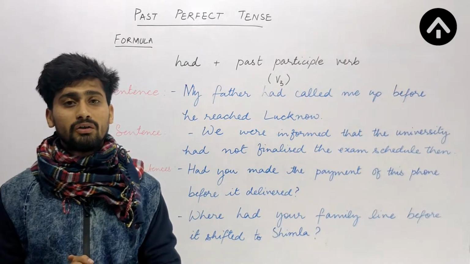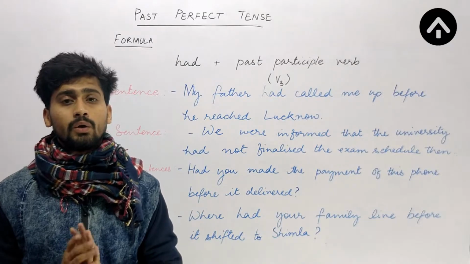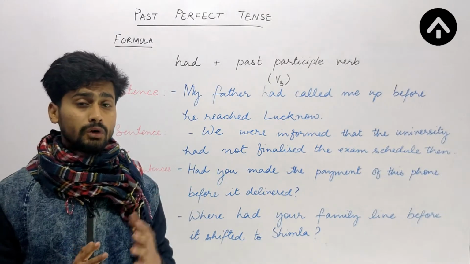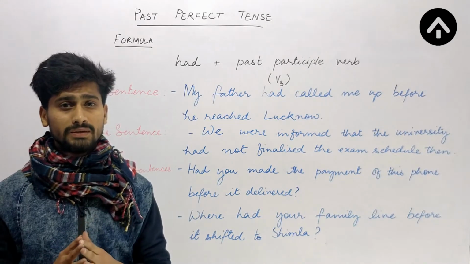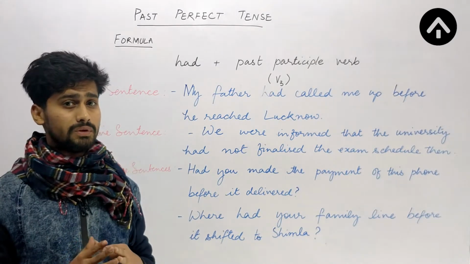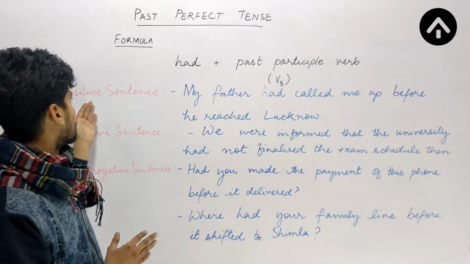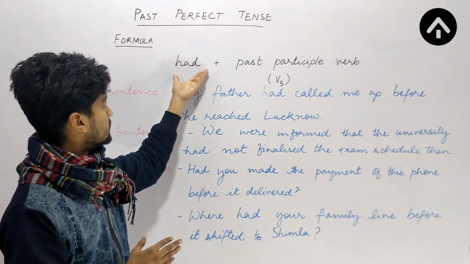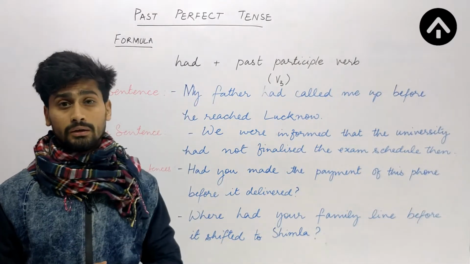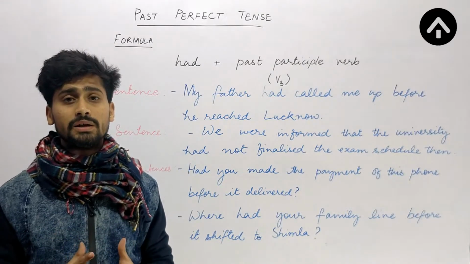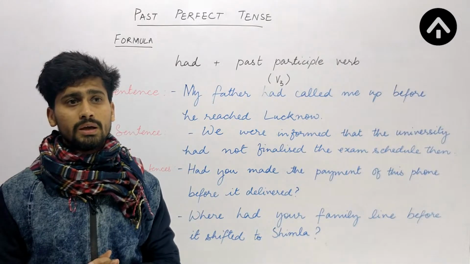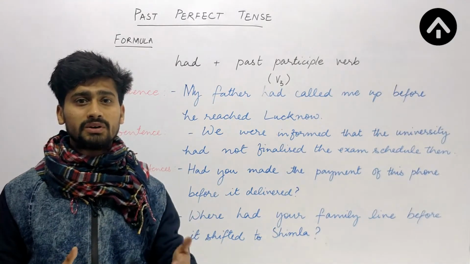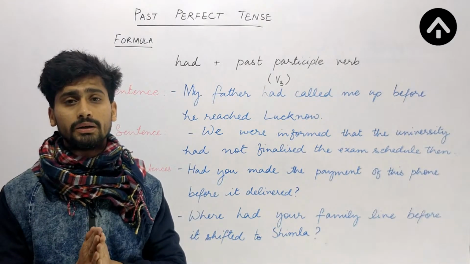Now let's see the formula of past perfect tense. With this formula, it will be easier for us to understand how to frame different types of sentences if we have past perfect tense. This formula is very easy. We will be using had irrespective of any subject. If we have a singular subject or plural subject, if the subject is first person, second person or third person, it does not matter at all.